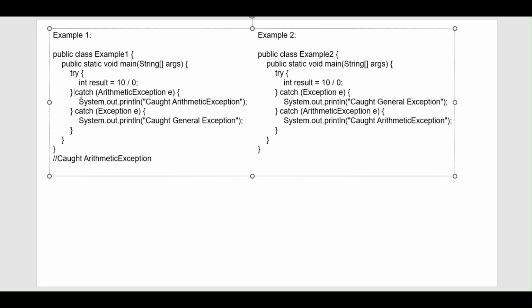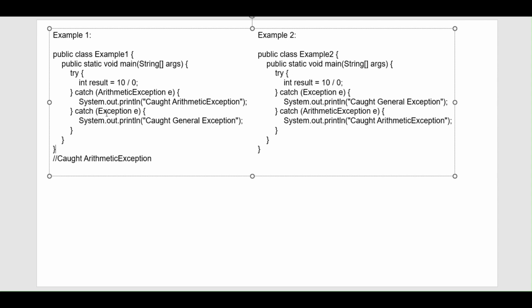It will search the child catch of the child class of the exception class, which has the same arithmetic exception. Okay, so it will check here. We got a catch arithmetic exception, so the control will go inside this block. Now this line will be printed. After that the control will directly get out of this catch block. Okay, so this is how the things will work.